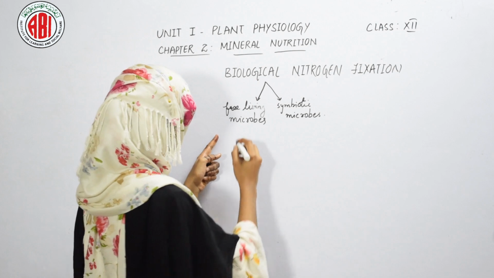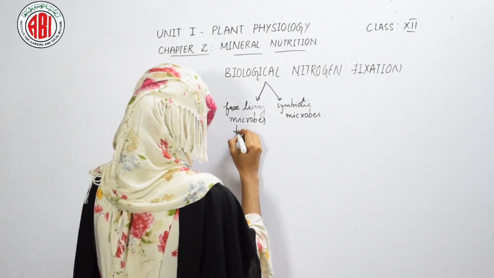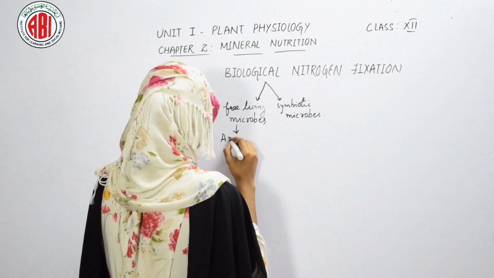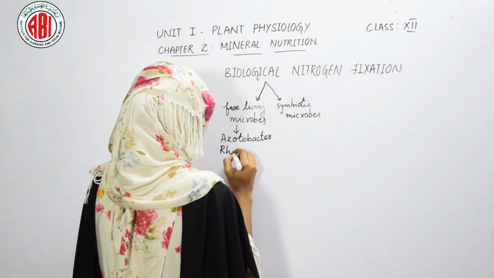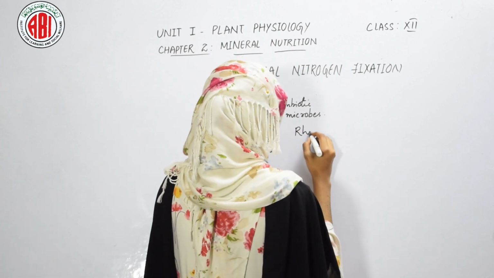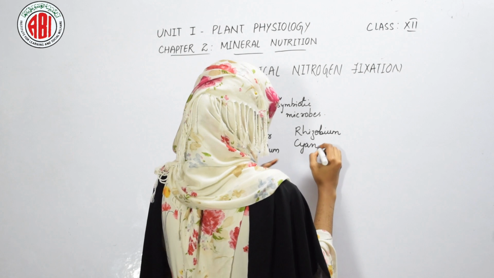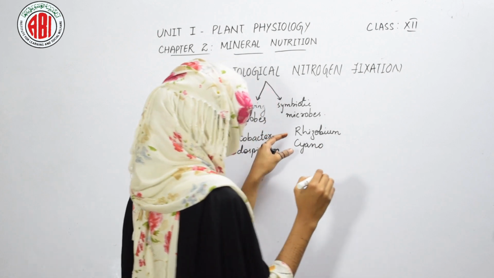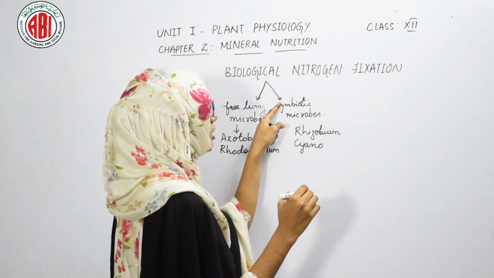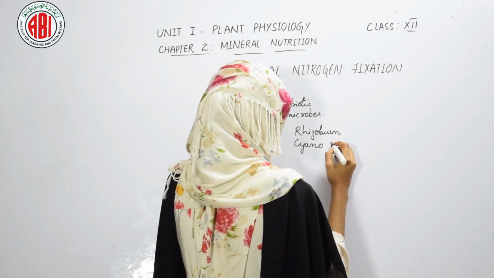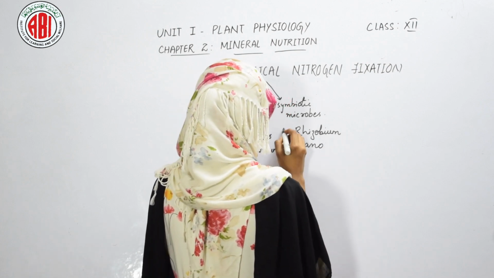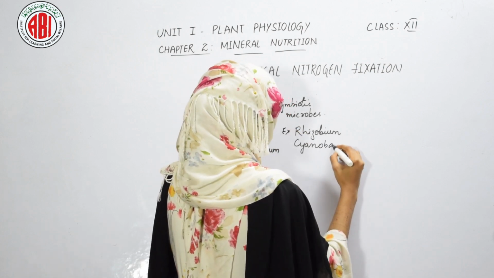The examples of free living microbes are Azotobacter and Rhodospirillum, and Rhizobium and Cyanobacteria can be taken as examples under symbiotic microbes.